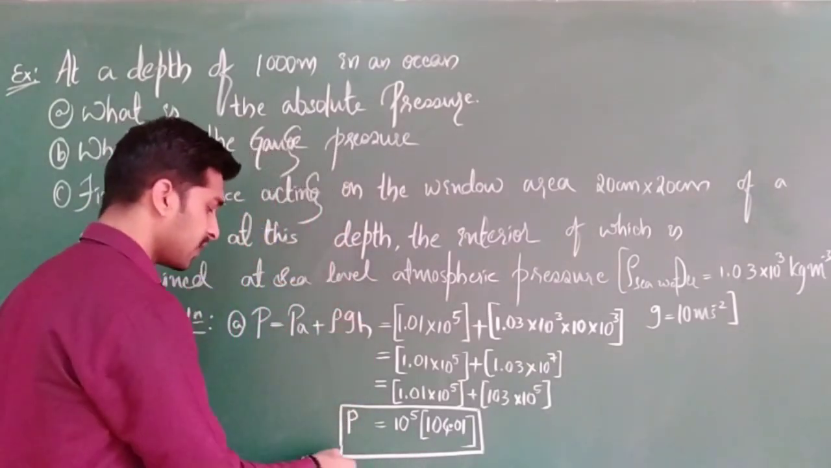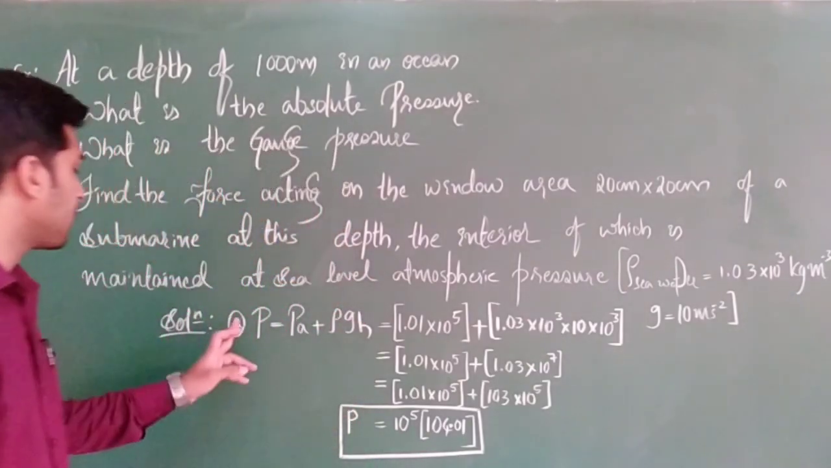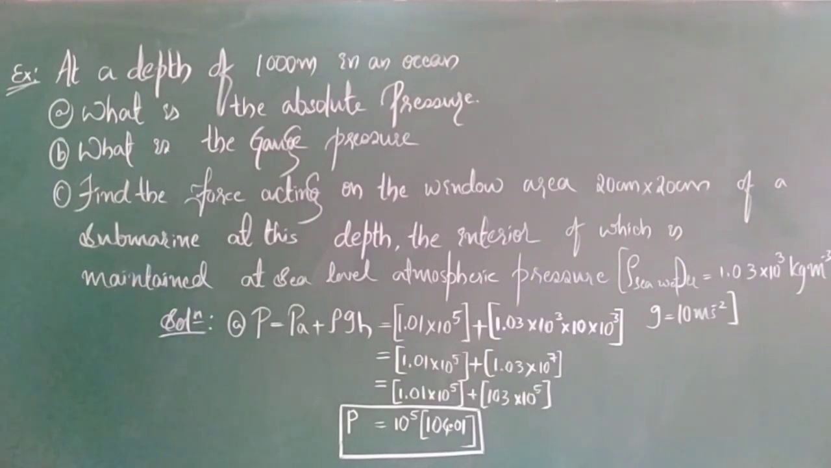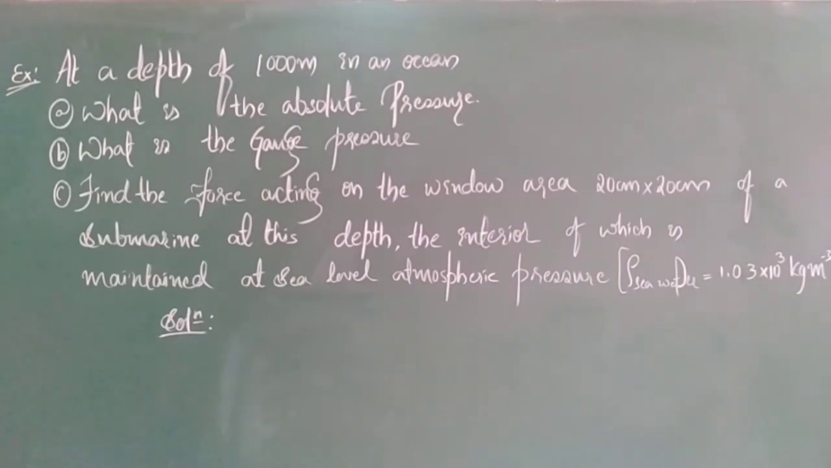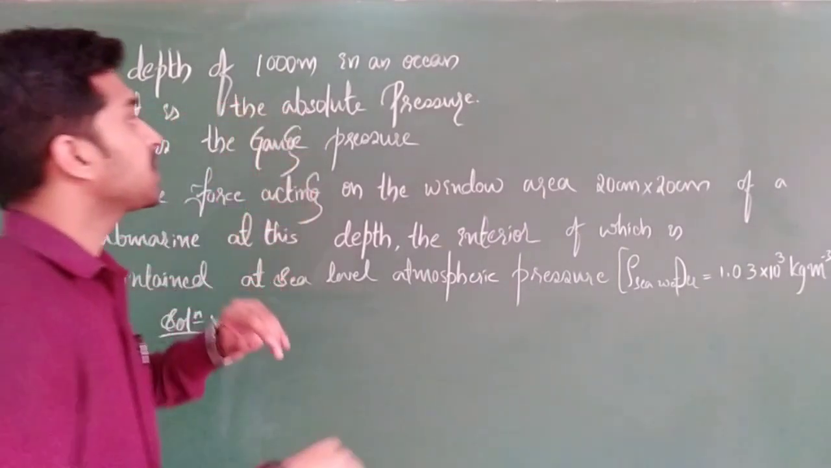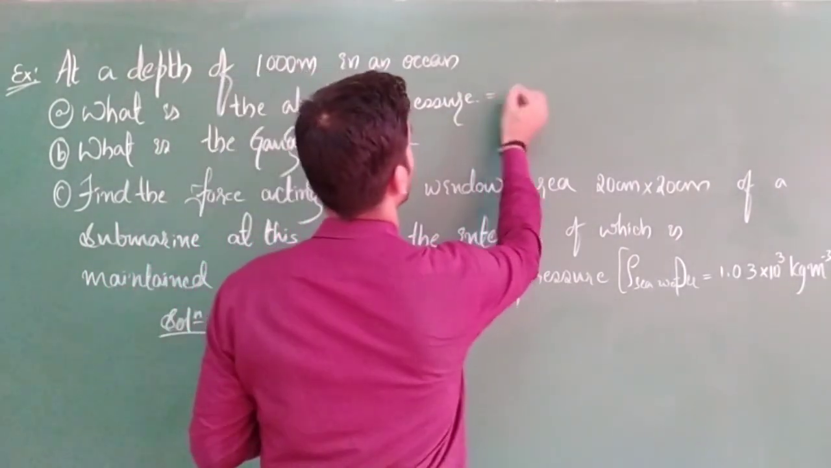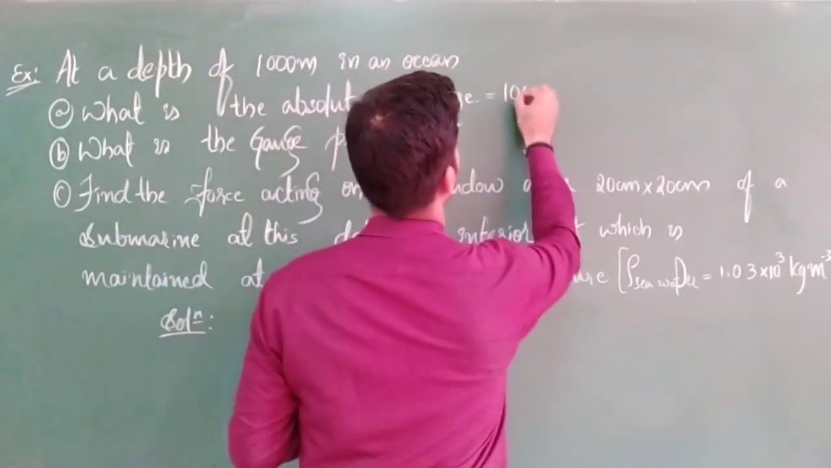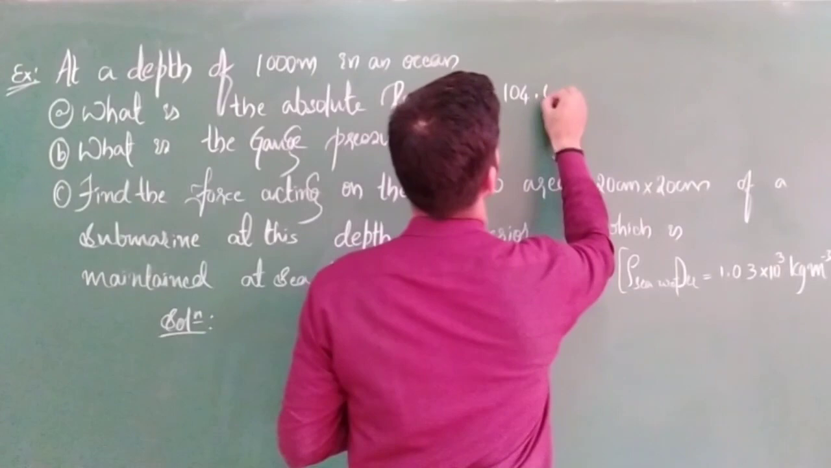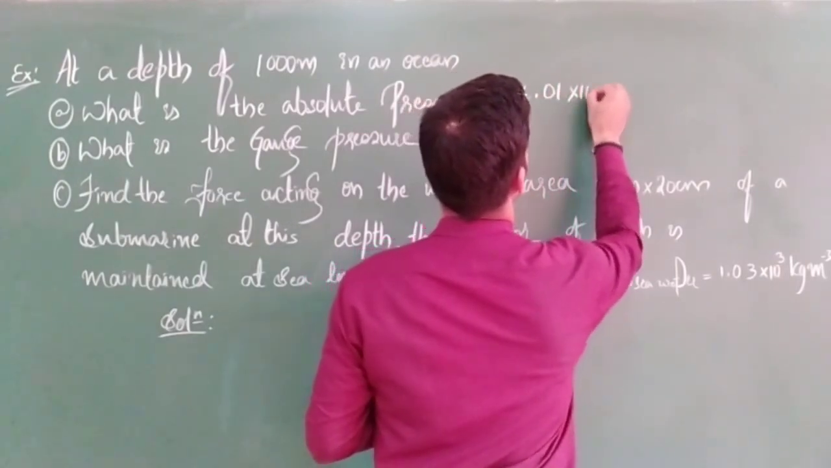Clear? First copy until this point. Next we will go to the B part. Copied? Shall I erase the board? Clear? So, absolute pressure, how much did we get? We got absolute pressure as 104.01 into 10 to the power of 5 Pascal.